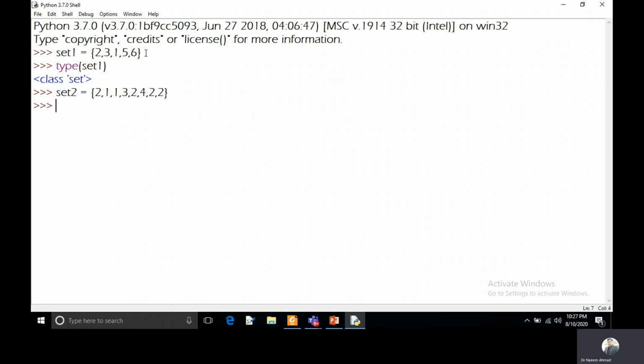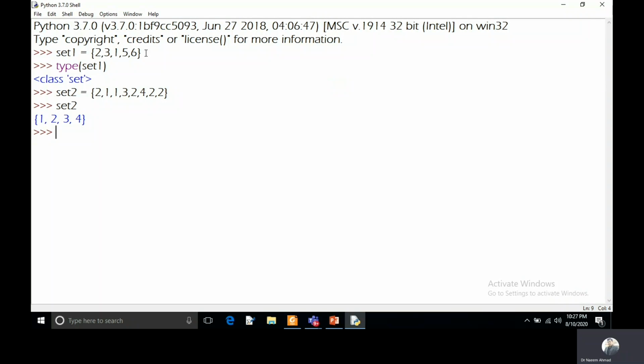So I have duplicate entries in this set, and I will check whether it accepts the duplicate entries or not. I will print the value of this variable, and it shows only unique entries of this set. As I discussed in the slide, we cannot access the elements of the set because it is not ordered according to indexing from 0 to n minus 1.